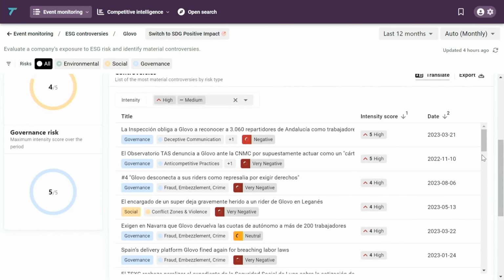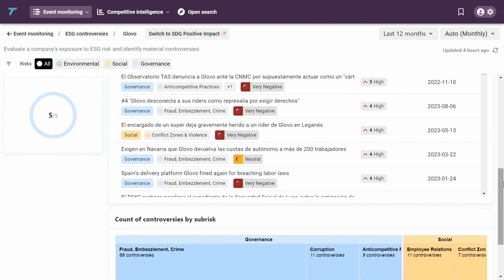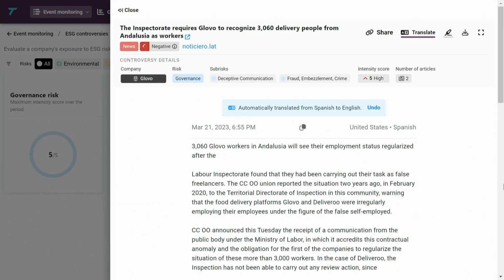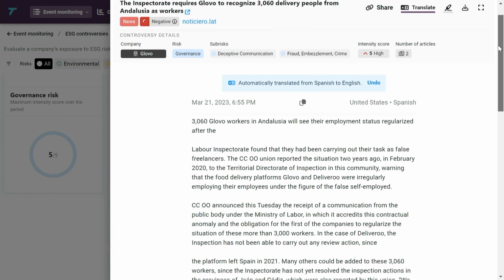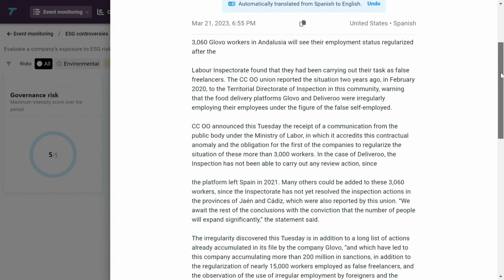In addition to that, not only can we have a look at the different controversies, understand the patterns over time and the scores, we can actually drill into the underlying source of the information. And we all know that this is pretty critical in terms of generative AI, being able to source an answer and to understand the reason for how a score, a numerical score, may have evolved over time and how a controversy emerges.